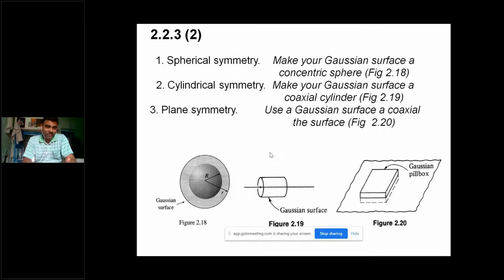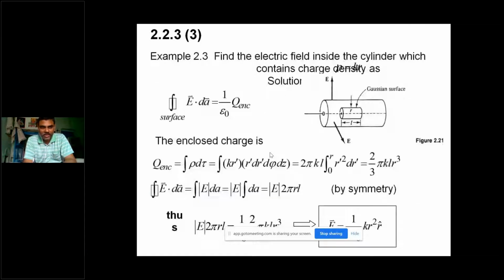And remember, the electric field is always in the radial direction, and that radial direction should be perpendicular to whatever symmetrical surface we consider, and after that we can use the Gauss law. So these are the different examples.